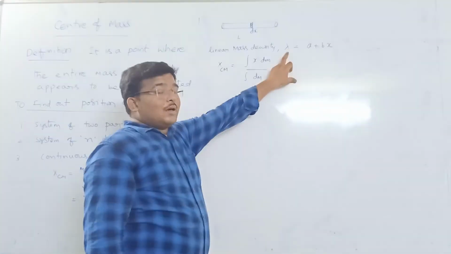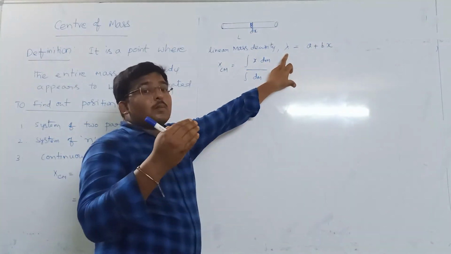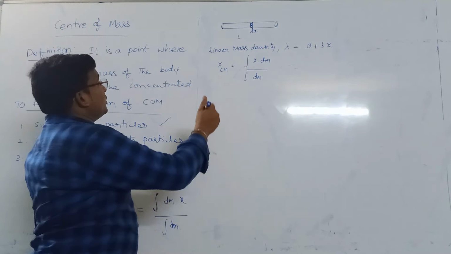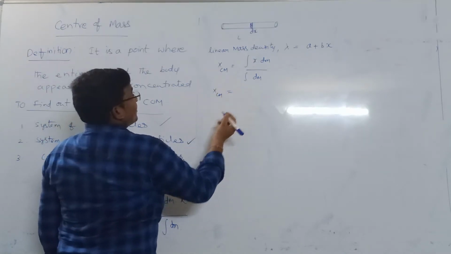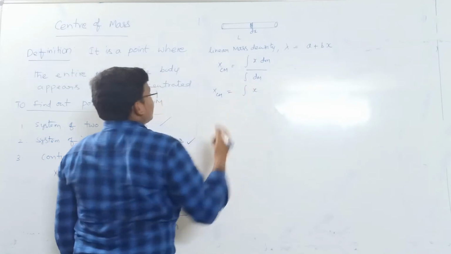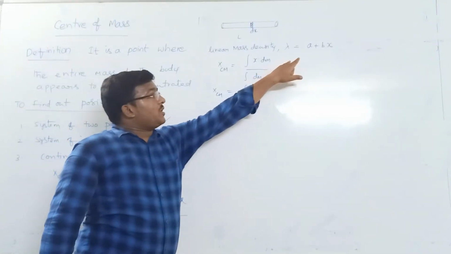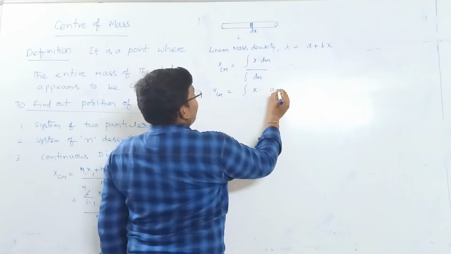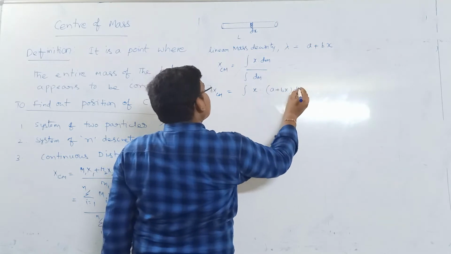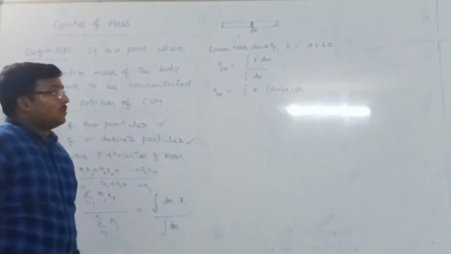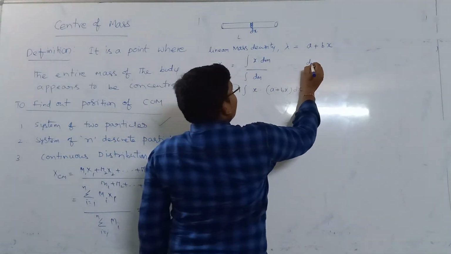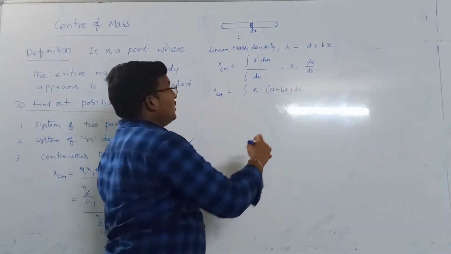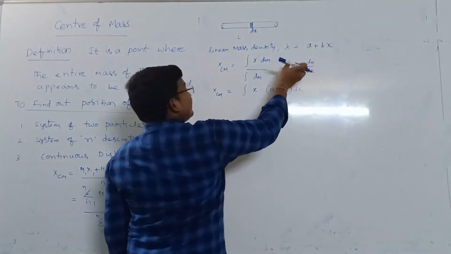As you know, lambda is nothing but mass per unit length, so dm by dx is lambda, which is a plus bx. We want dm, hence lambda dx.